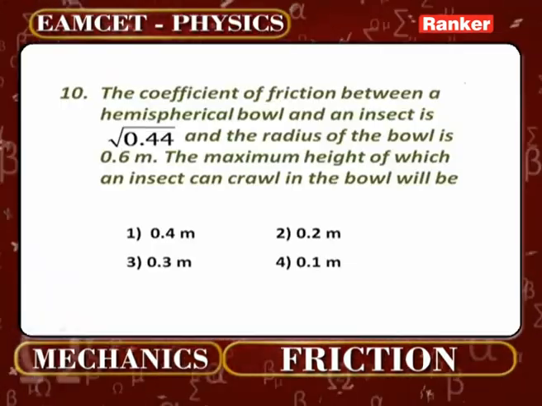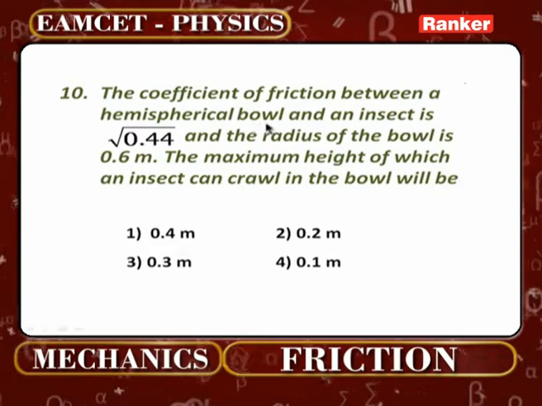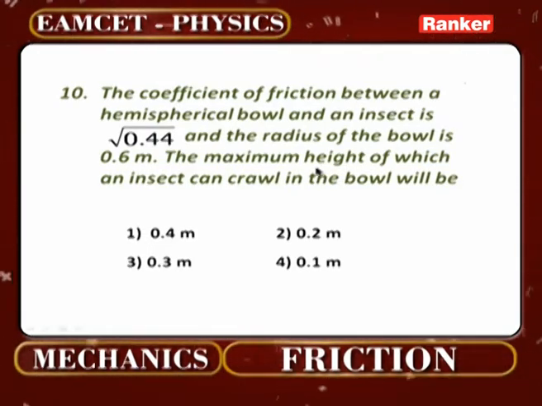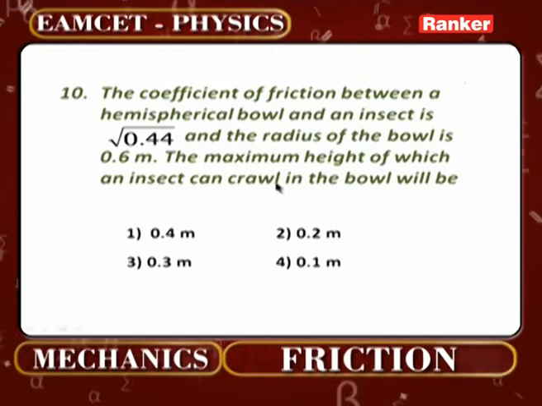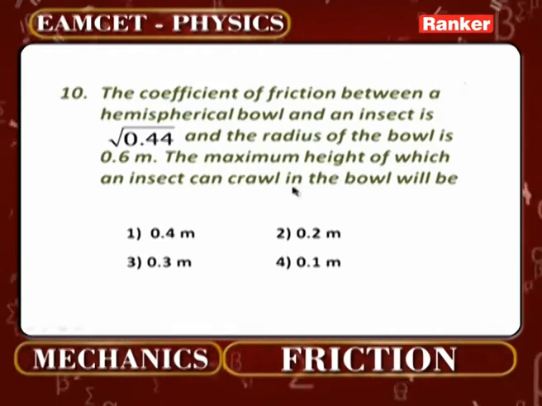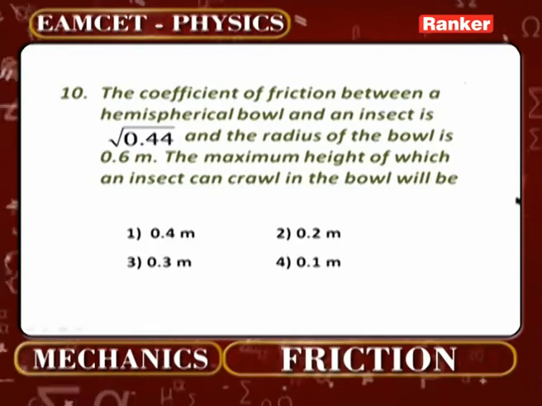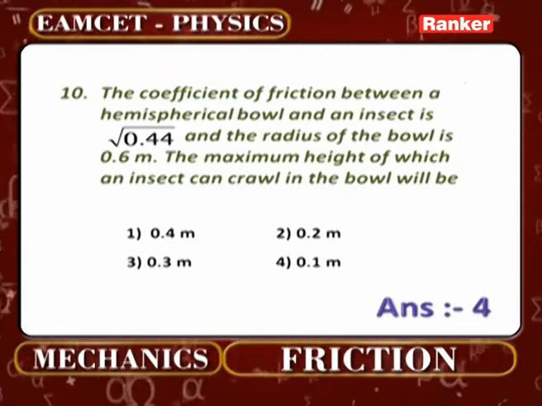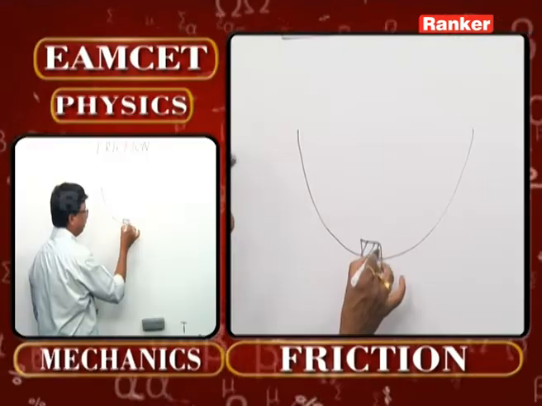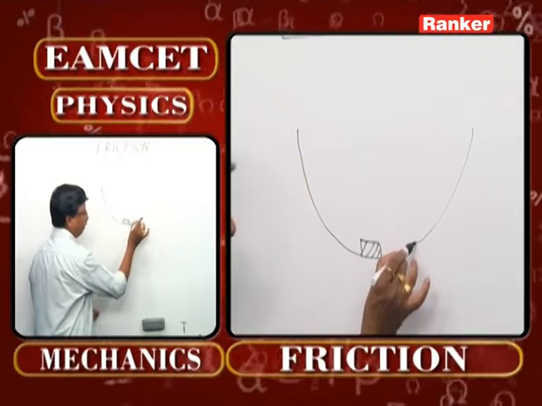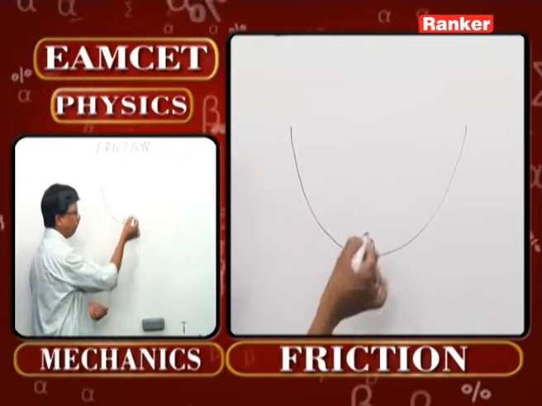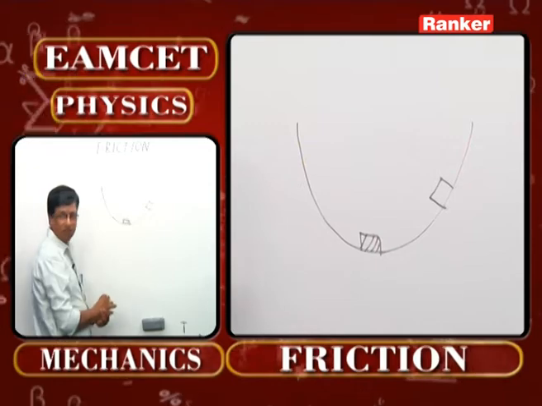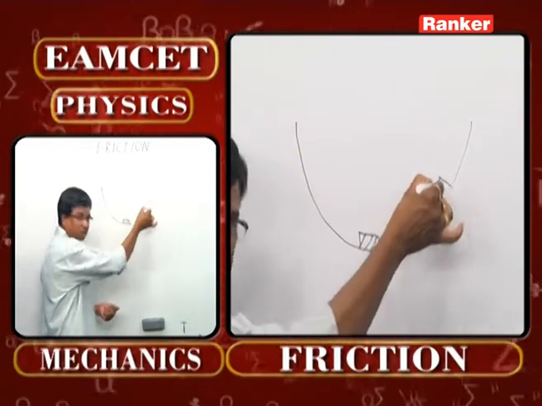The coefficient of friction between a hemispherical bowl and an insect is root of 0.44, and the radius of the bowl is 0.6 meter. The maximum height to which an insect can crawl in the bowl will be how much? This is also one of the most interesting questions based on friction. Suppose there is a hemispherical bowl here. Imagine there is a small insect over here, slowly crawling up. But we often see that after reaching a particular distance, the insect falls back. Once again it tries to come up, once again it falls back.